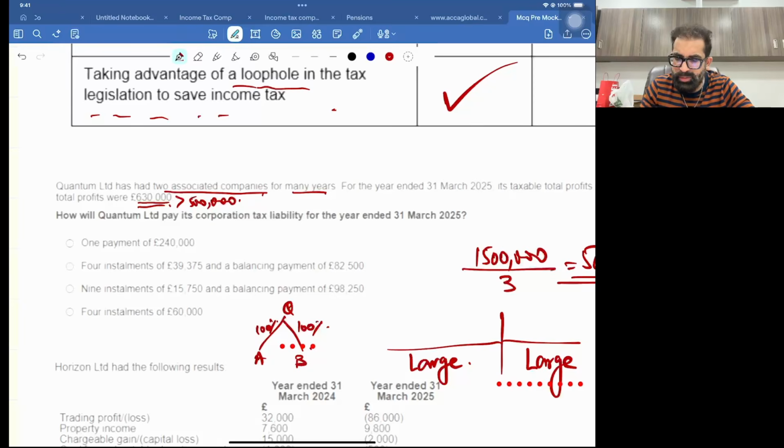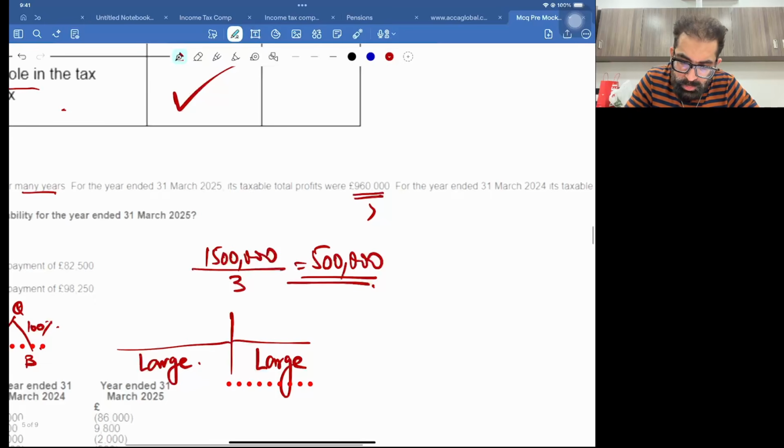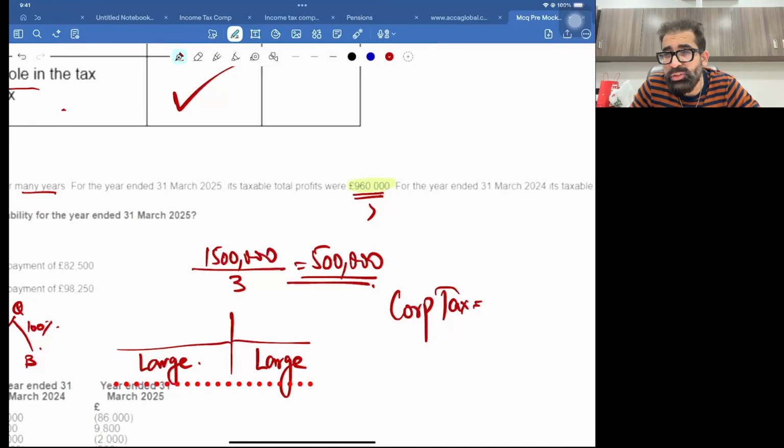Now how to calculate the installment? Let me tell you. We only use the current year TTP. It's 960. First calculate the complete corporation tax. As you are a large company, 960,000 means you have to pay directly 25%. 960,000 is greater than the corporation tax limits as well.